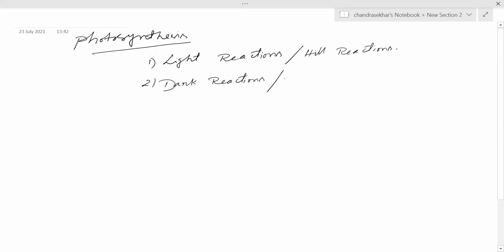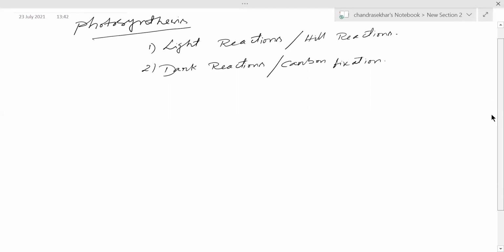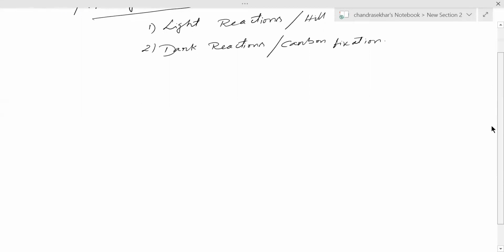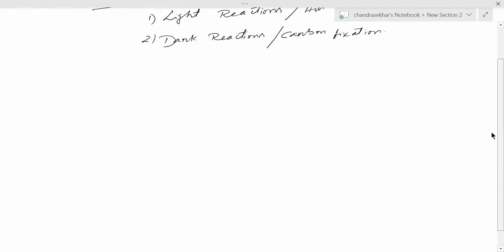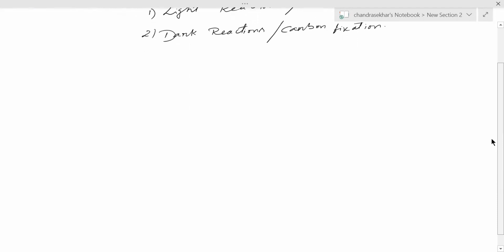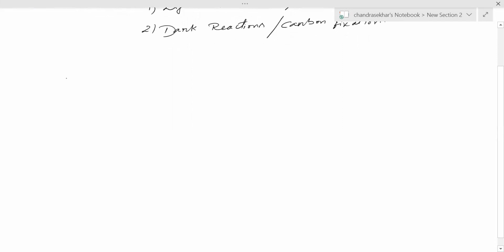These dark reactions are also termed carboxylation or carbon fixation. So why is it called carboxylation and carbon fixation? Later we will discuss the reason why this second phase of photosynthesis is called carboxylation and carbon fixation. Okay, so now we have to discuss that.